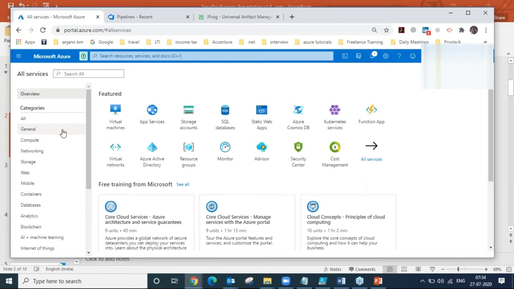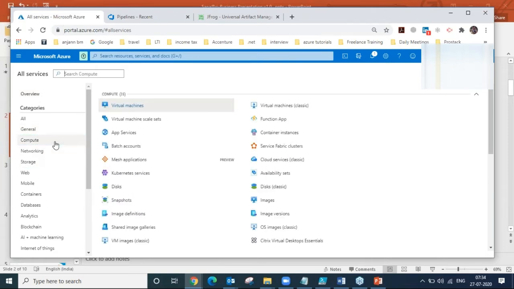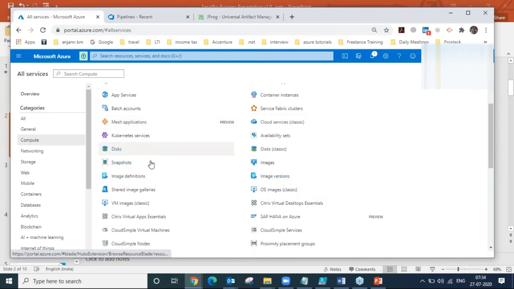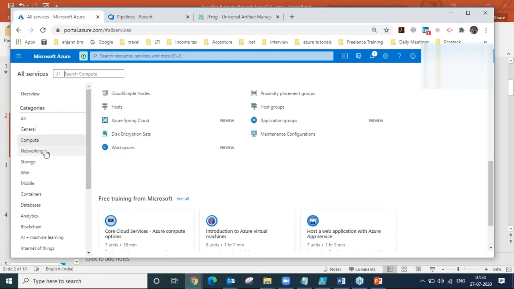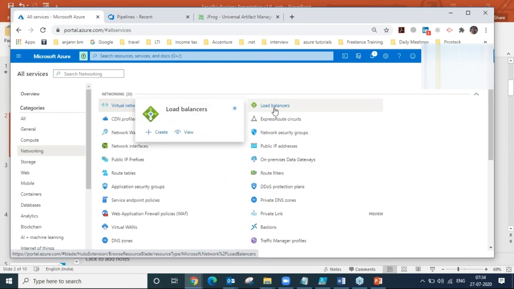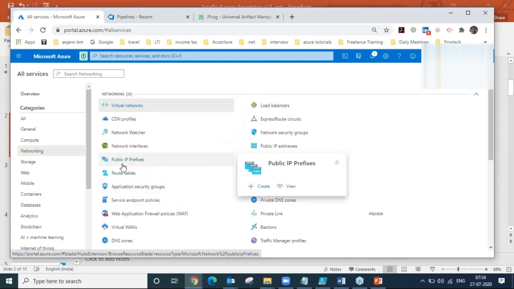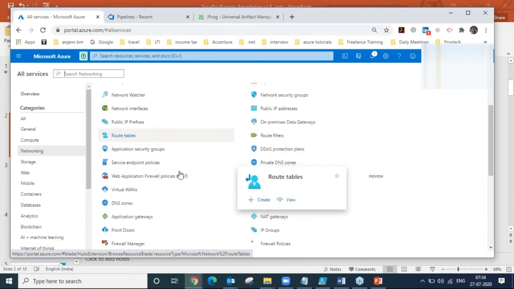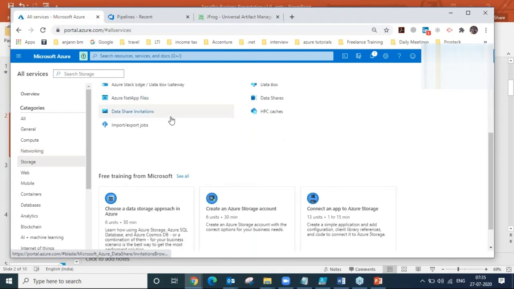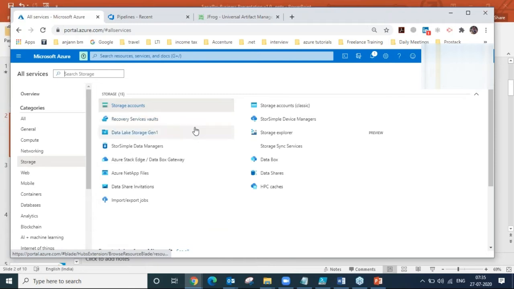We have our IaaS components like this: compute, networking, and storage. In compute there are virtual machines, app services, images, disk snapshots, and so on. In networking, we have virtual networks, subnets, Azure load balancers, application gateway, Azure Traffic Manager, network security groups, and firewalls. In storage, we have Azure storage accounts and Azure recovery services vaults. These things are there in Azure IaaS.